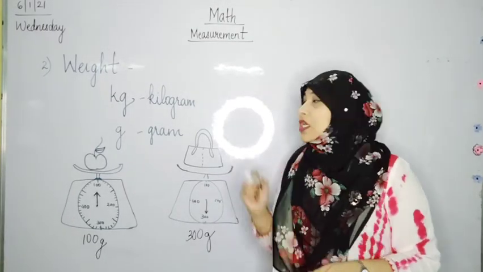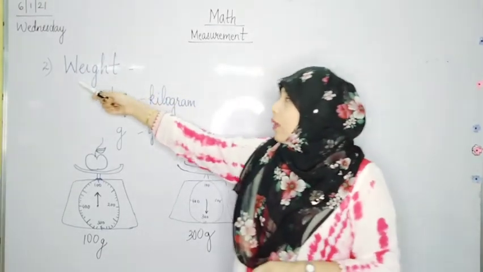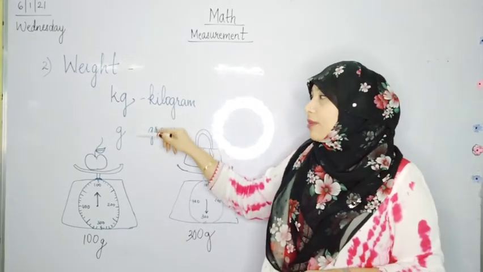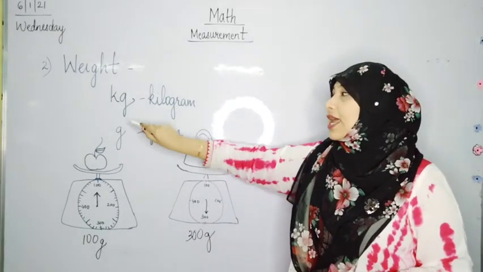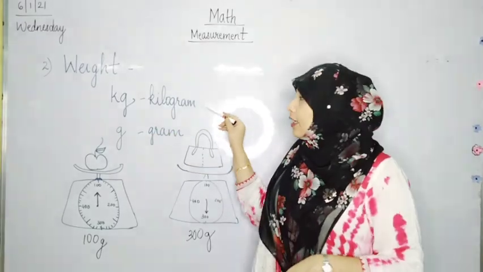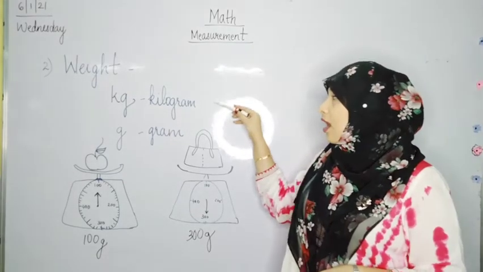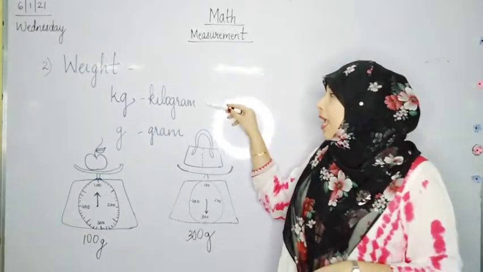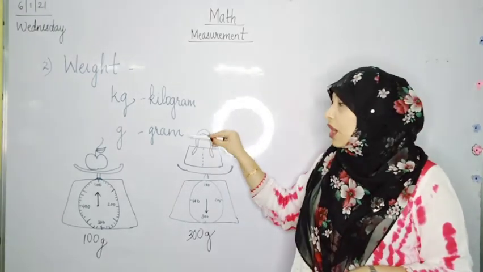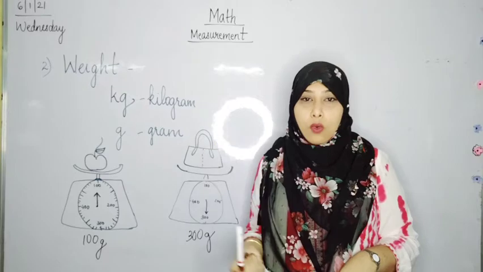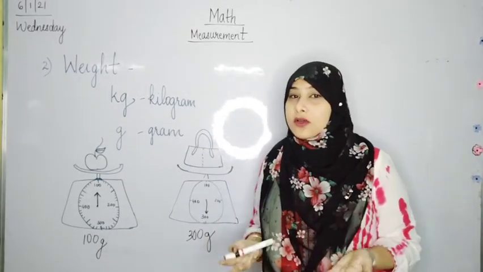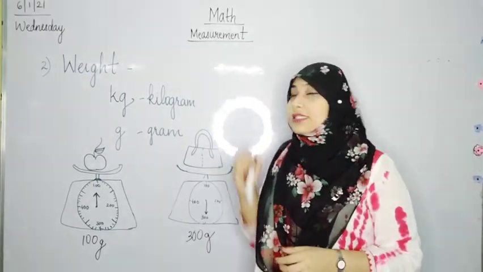Okay, students? So again, in the end, to measure weight, these are the two units of measurement. One is kg and one is grams. Kg stands for kilograms and g stands for grams. Kilogram is used to weigh heavier objects, and gram for lighter objects, the ones which are light. A marker, a pencil, a notebook, all these are measured in grams. Human beings are measured in grams or kilograms? They are measured in, yes, kilograms.